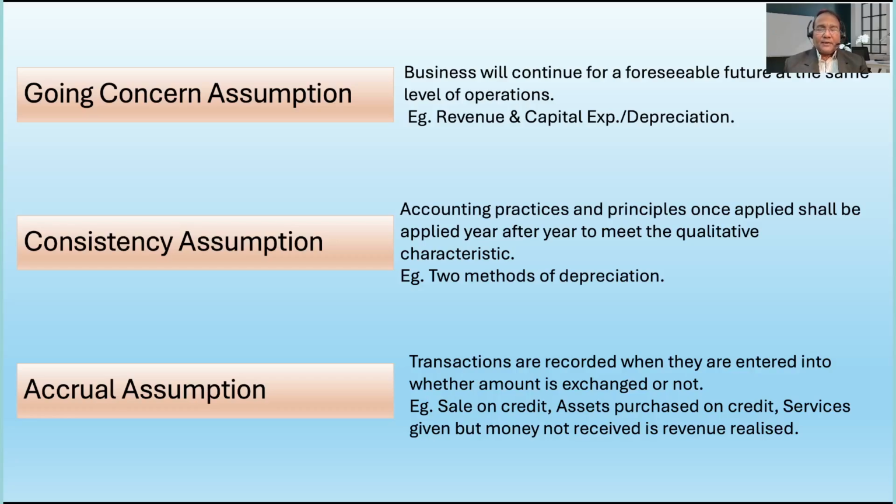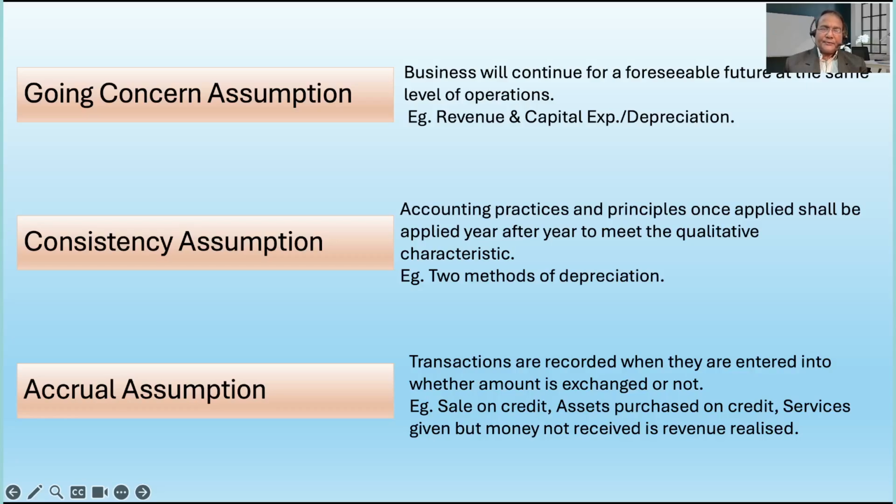Now, there is the consistency assumption. What is this consistency assumption? The organization is going to continue for a longer period, and the practices that we follow, say for example depreciation, remain consistent. In a particular year there are two methods of depreciation, that is the written down value method and the straight line method.